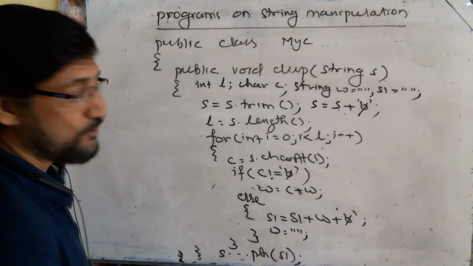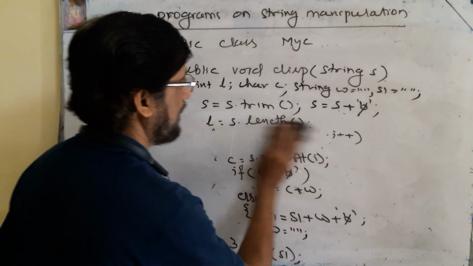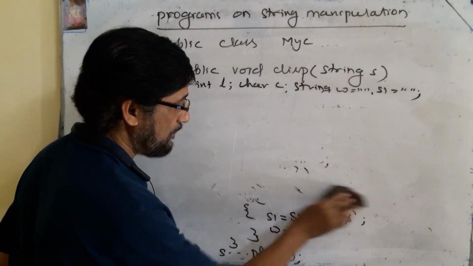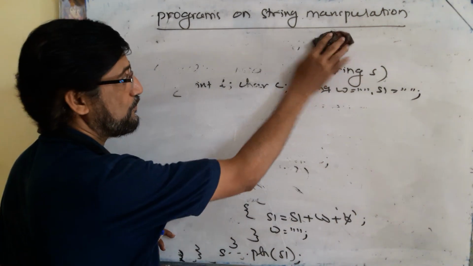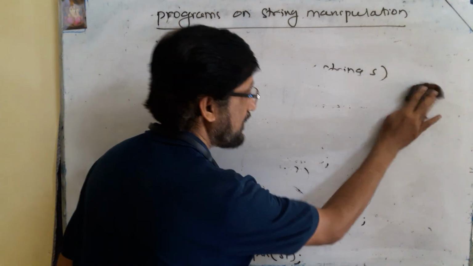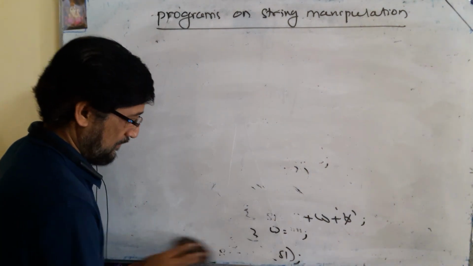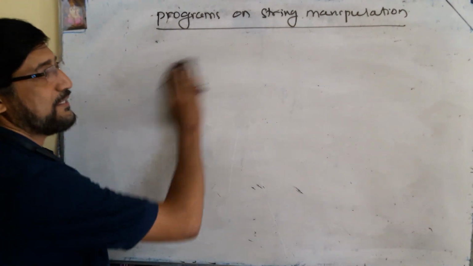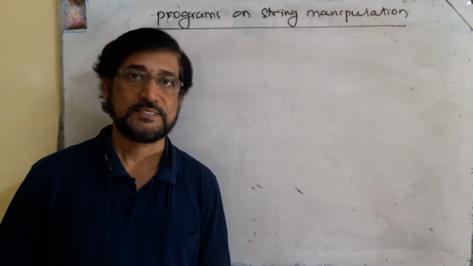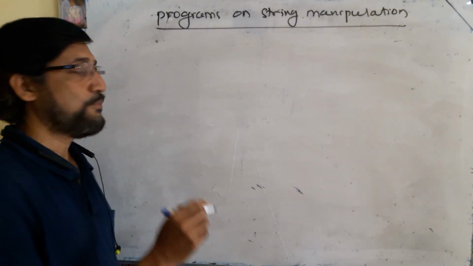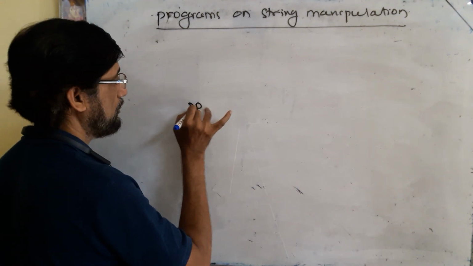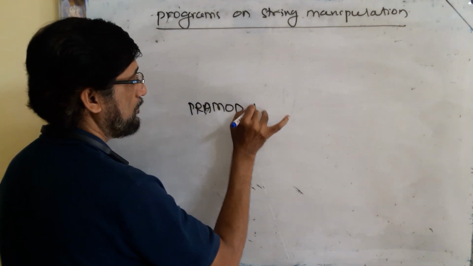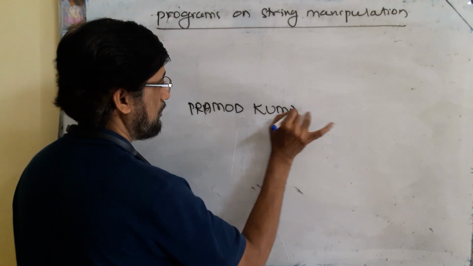Now the second program we are going to discuss: we have to input a string, then convert the first character of all the words into uppercase and all other characters into lowercase. What is that? Input a string and convert the first character of all the words into uppercase and all other characters into lowercase. Suppose your input string is Pramod Kumar Sharma.